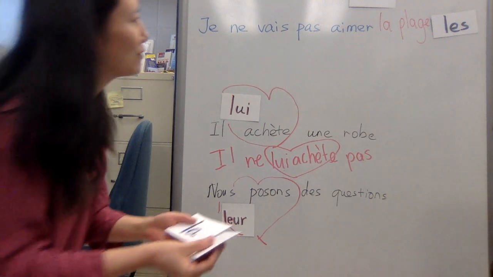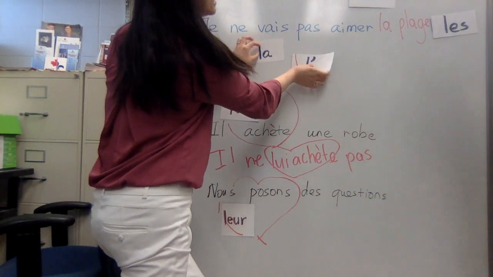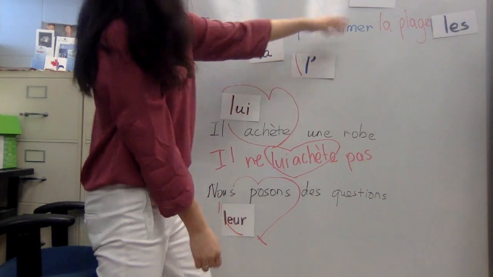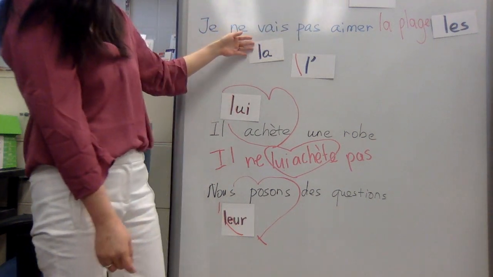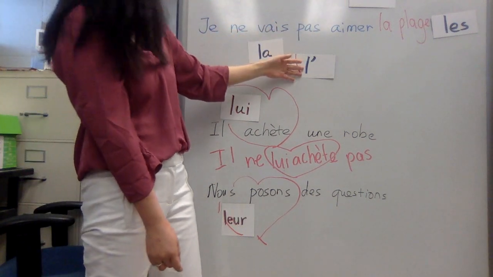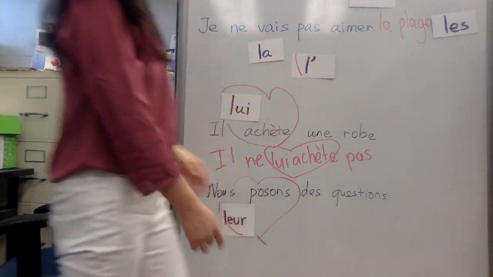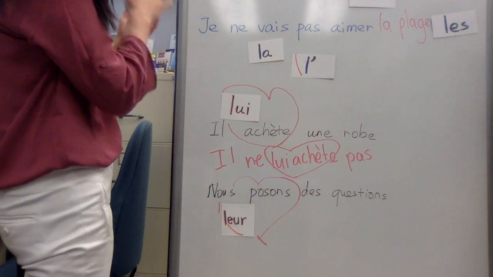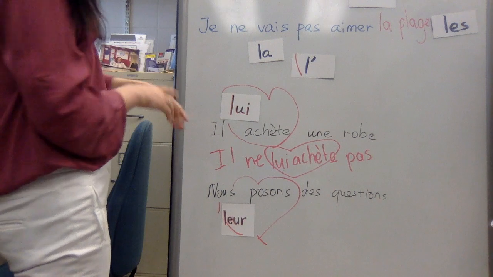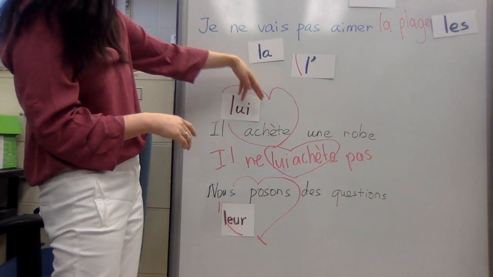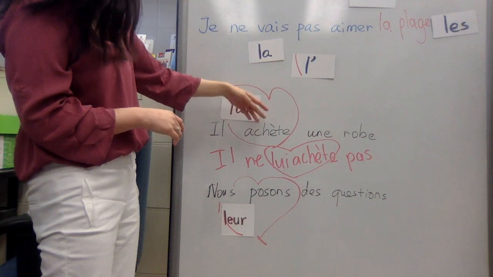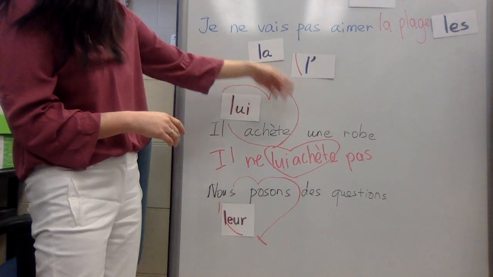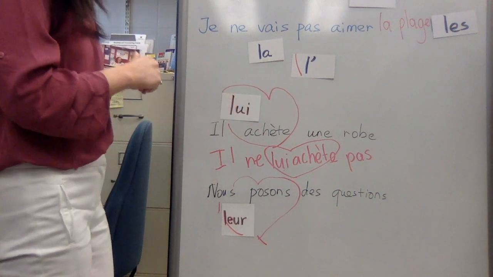Then we have a few more forms: le, la, l' with an apostrophe, and les, depending on whether they are masculine, feminine, followed by a vowel, or plural. As simple as that. And in terms of where to place them, remember they are going to fall in love with each other. So the pronoun always goes before the verb, and to form the negative, they always stay with each other.